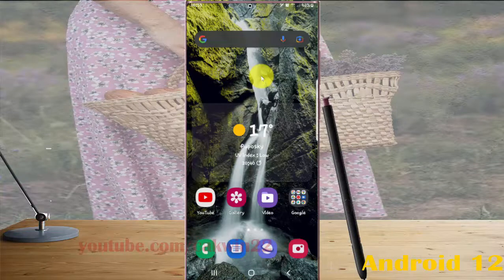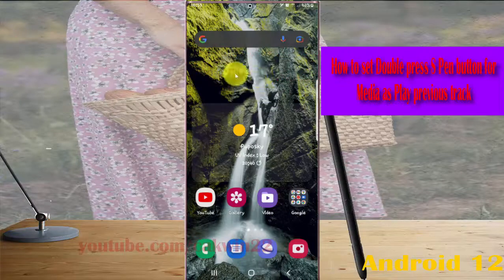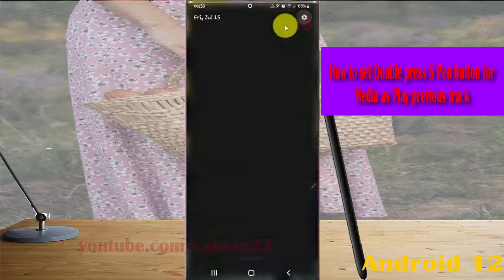To set double press S Pen button for media as play previous track in Samsung Galaxy S22 Ultra, open settings: swipe the notification panel, and then tap the settings icon.